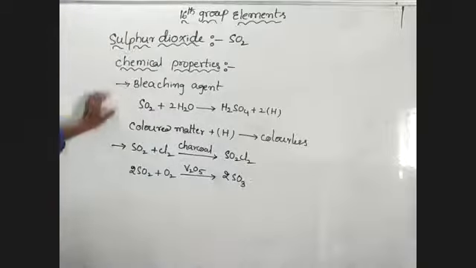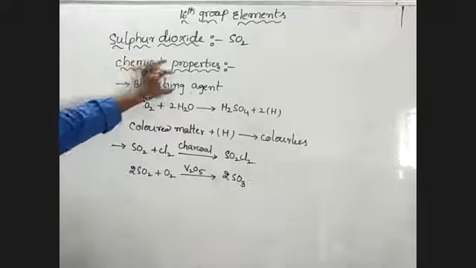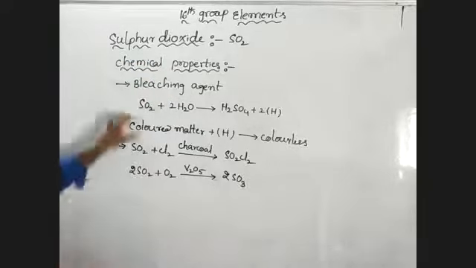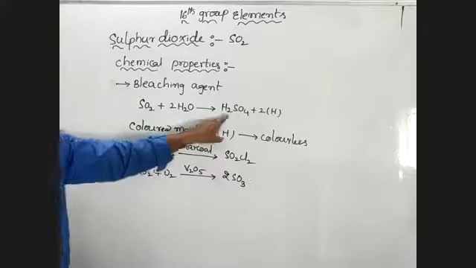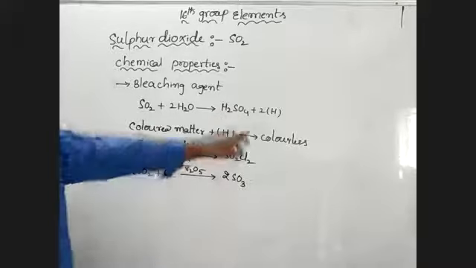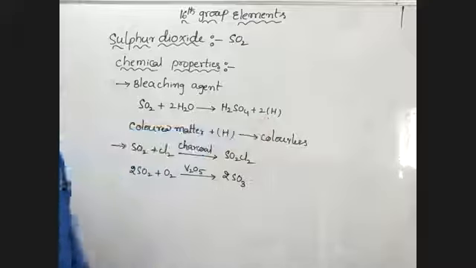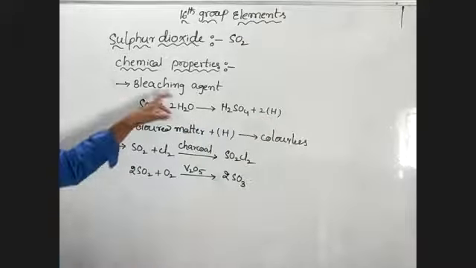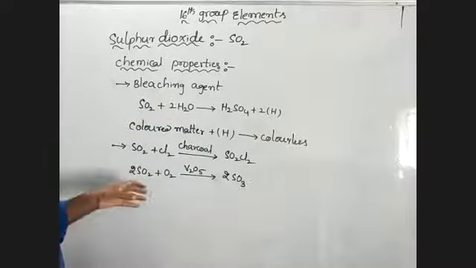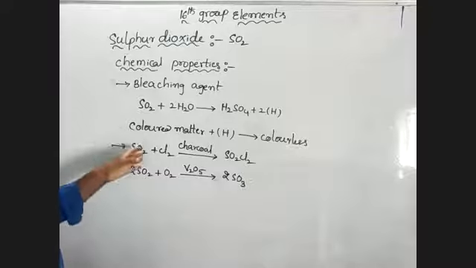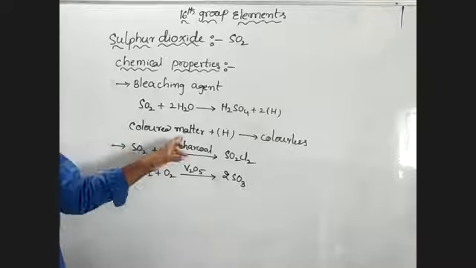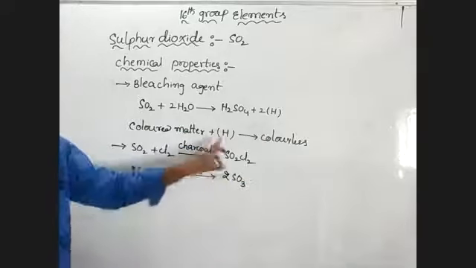So here it acts as a bleaching agent. In this reaction, SO2 is oxidized to sulfuric acid. Due to formation of nascent hydrogen, it acts as a bleaching agent. So it bleaches the colored matter into colorless matter by reduction.